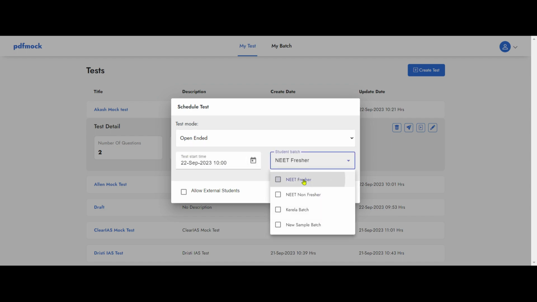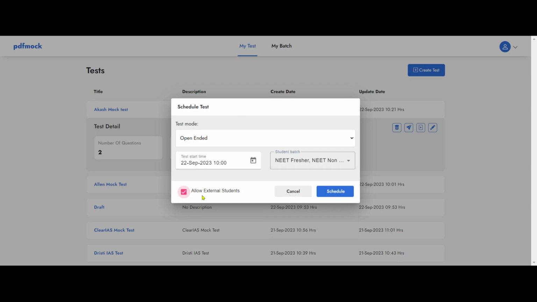And you can allocate to the batches which you have created in my batch section, very easy, of the internal database of students. You can also allow anybody to take the test if you want to, so that you can do a national test or anything like that. Student data will be captured in addition to their performance in the test, and you can schedule this.